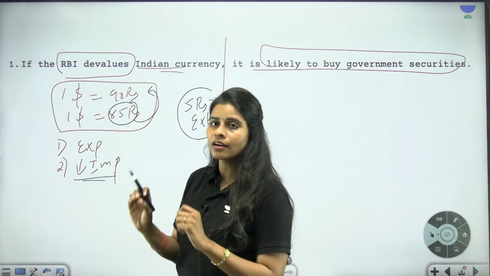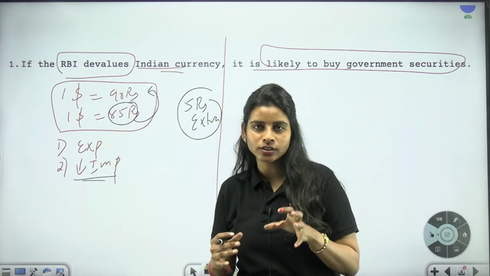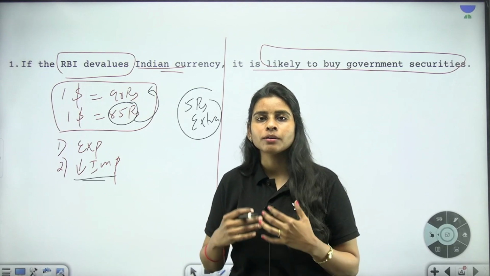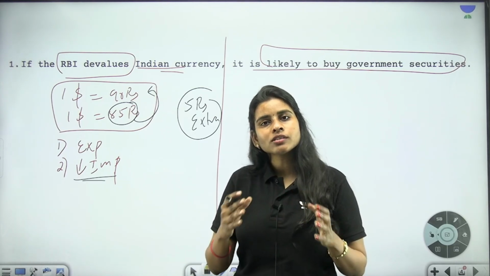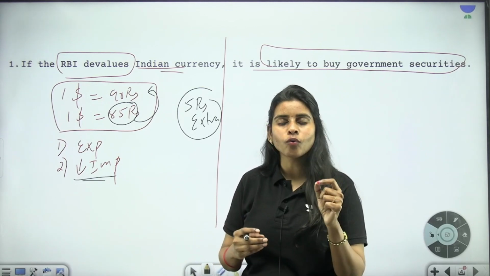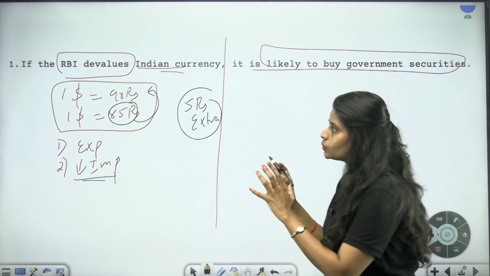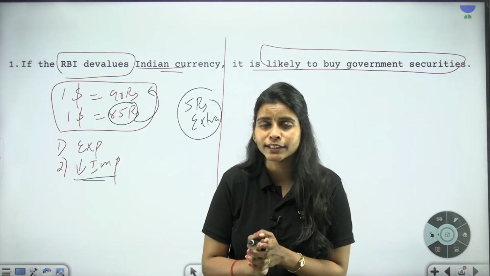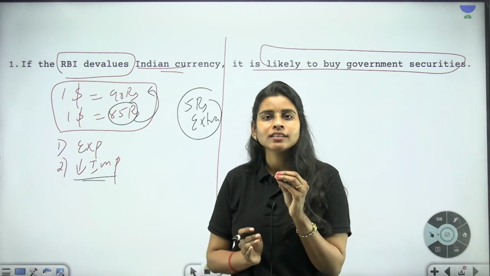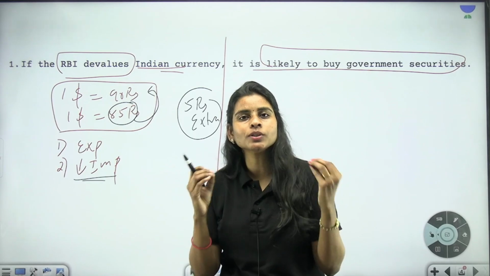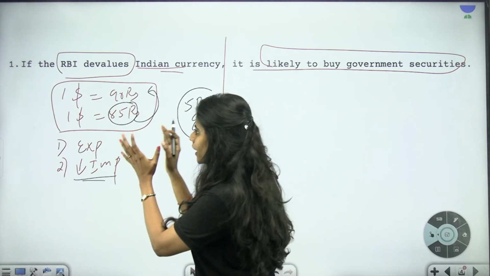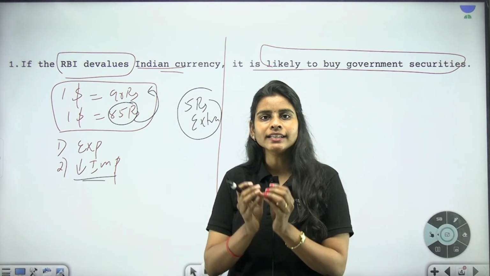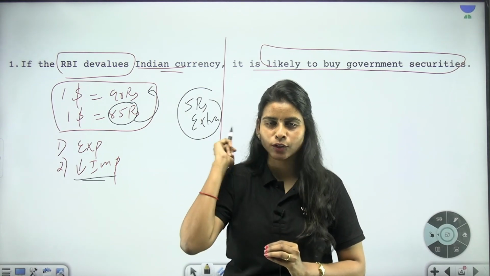This is done not on a regular basis but occasionally, whenever the conditions are not that good, whenever the rupee value is continuously appreciating. In those circumstances, the RBI can go for devaluation. But how is this devaluation going to impact other segments of the economy, especially inflation? To understand this, we have to know how RBI is actually devaluing the Indian currency, in such a way that it helps in reducing the value of Indian currency.